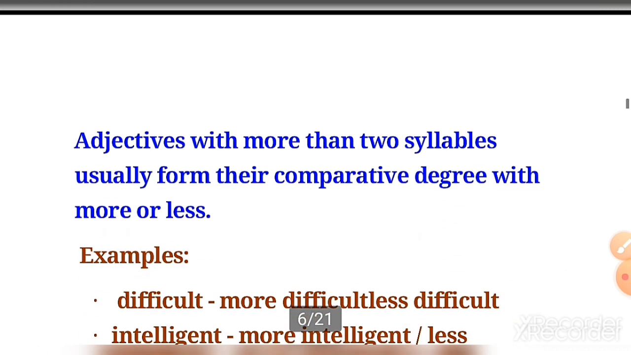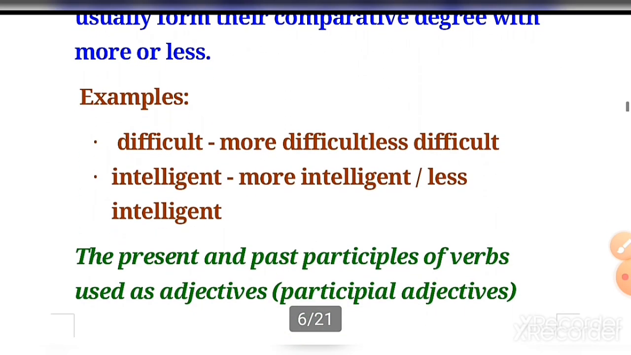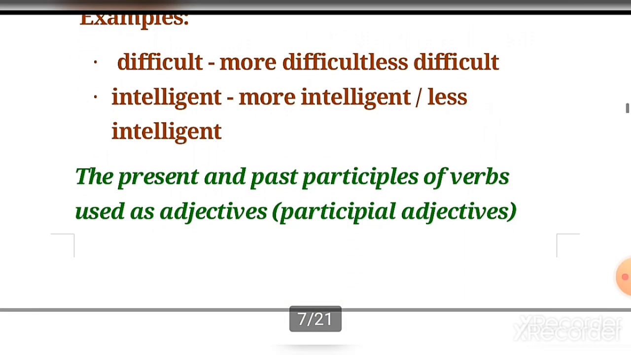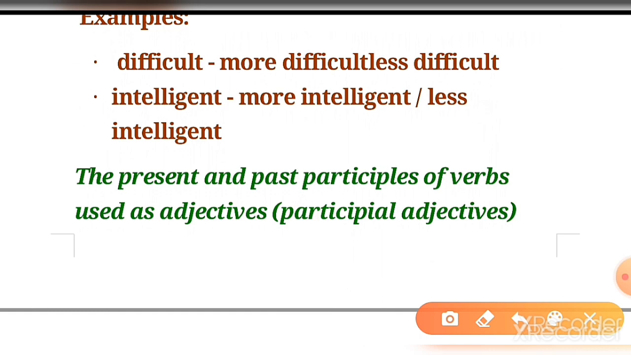Now adjectives with more than two syllables usually form their comparative degree with more or less. Okay, so here we are talking about adjectives that are more than two syllables, like difficult. So they use less and more with them, more difficult and less difficult, as the same.